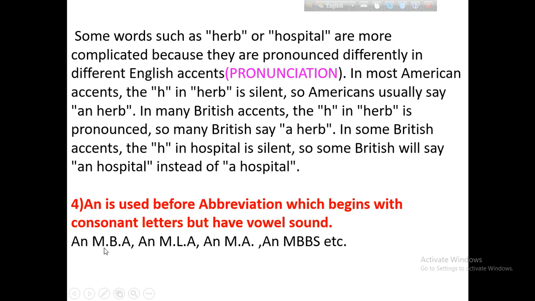MBA: here M is a consonant in letter, but its pronunciation is like a vowel. MLA, MA, MBBS, etc. In the same way, MA: M has a vowel sound, though it is a consonant. We use an before it.